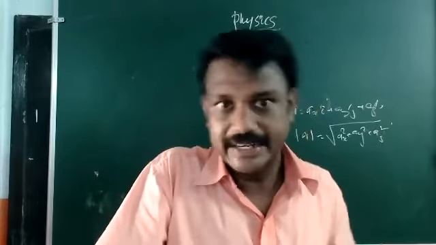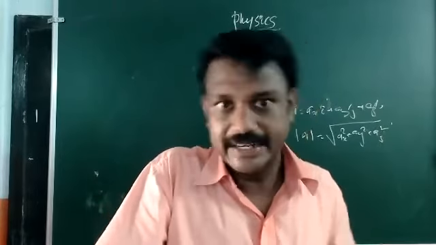So one question is there, page number 209, question number 20. Prove that vectors A equal to 4i plus 3j plus k and B equal to 12i plus 9j plus 3k are parallel to each other. Try to solve that question. We just told that to check whether the vectors are parallel or not, what you have to do? You have to take their cross product. If the cross product is 0, you can say that these two vectors are parallel.